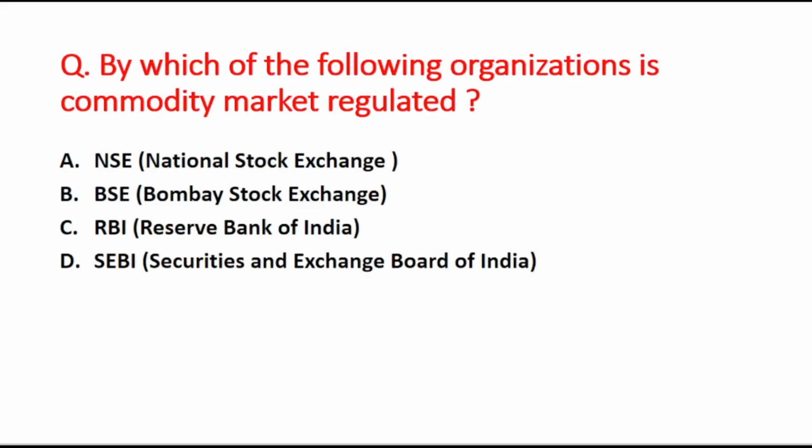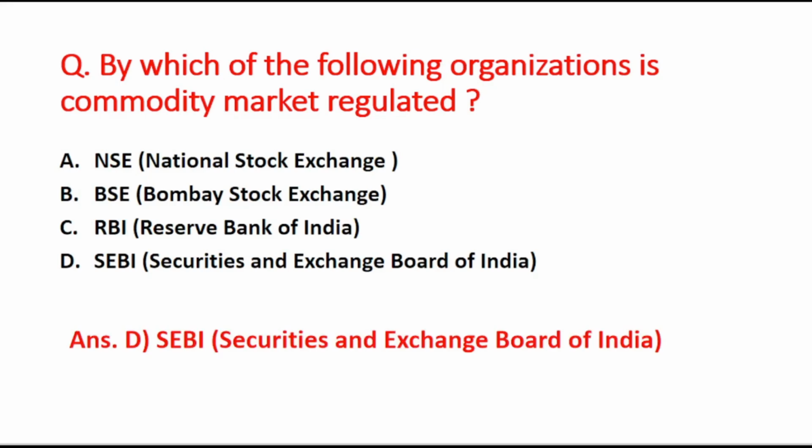Next question is: by which of the following organizations is commodity market regulated? A option is NSE, B option is BSE, C option is RBI, and the last option is SEBI. So the right answer is option D, that is Securities and Exchange Board of India.